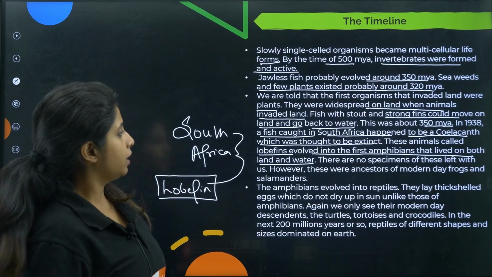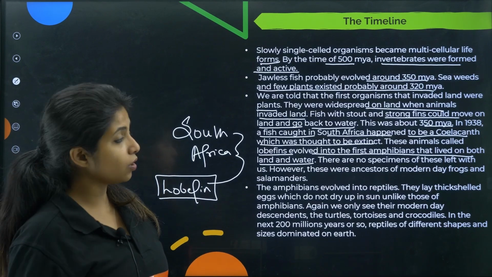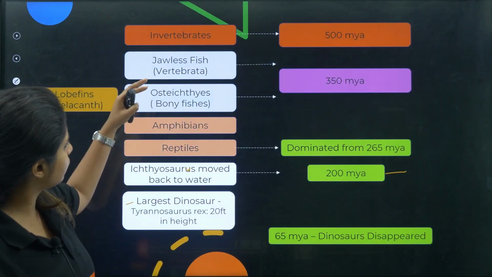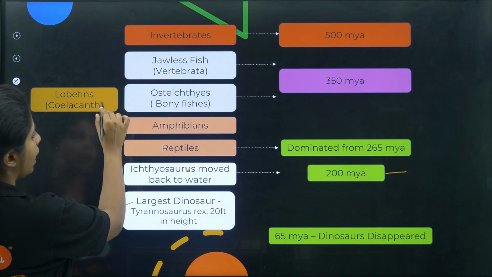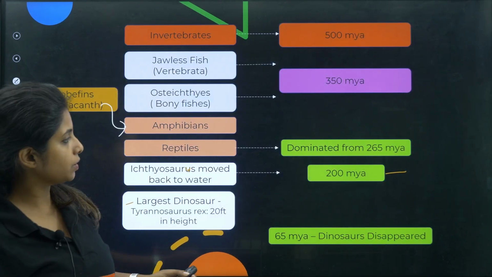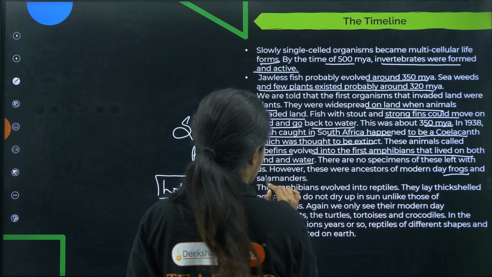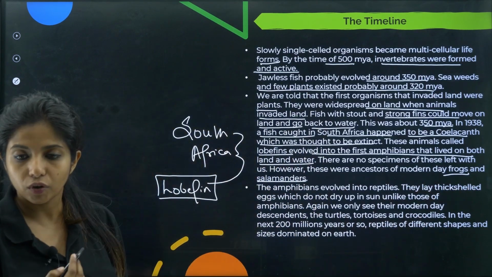Okay. Now, these animals known as lobfins, they evolved into what? The first amphibians that lived on both land and water. That is exactly what we have written over here. So, lobfin over here we had it, and they evolved into amphibians. Now, these were ancestors of modern day frogs and salamanders. Basically, they are the amphibians we are talking about.